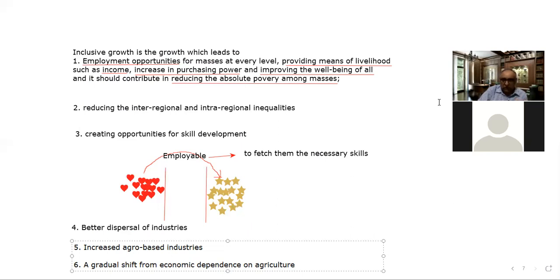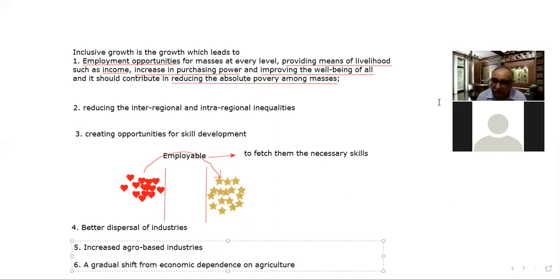But this is quite unjust, because 65% of the population is living in the rural areas, and 35% of the population is living in the urban areas. And almost the entire focus of the government is on that 35% of the population. So obviously the 65% of the population would remain excluded, right? So the government should do justice here, and it should revise its strategies for that purpose. So that is an important issue.